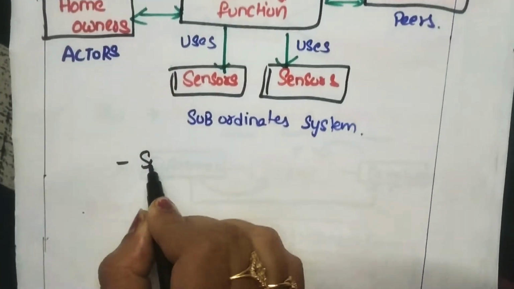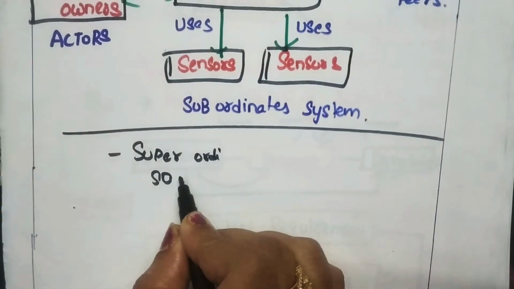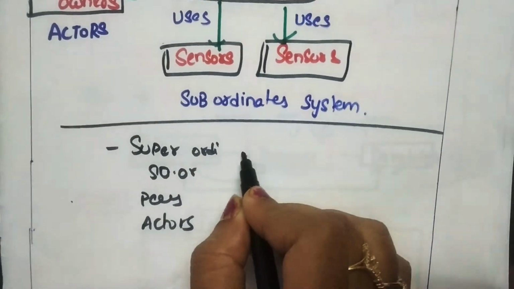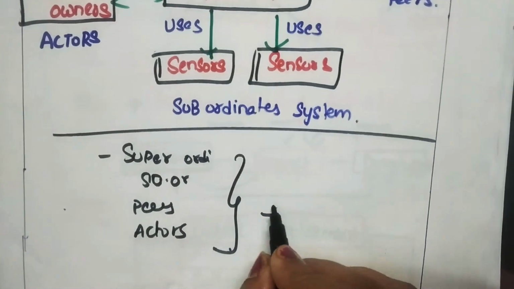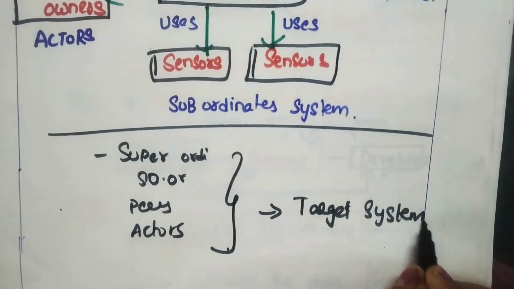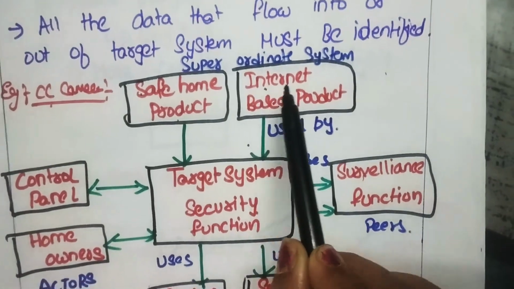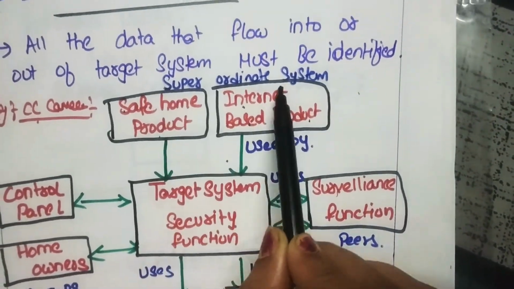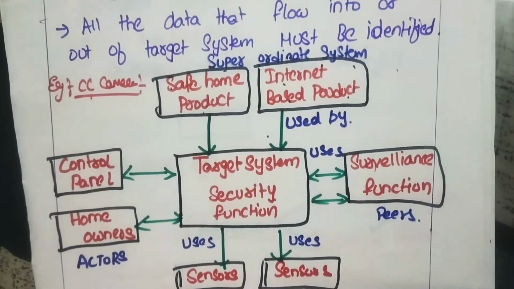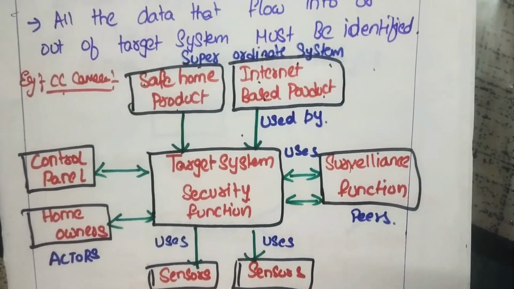See here, superordinates, subordinates, pairs and actors. All these should interact with the target system. The target system, as I told you, is nothing but the output. Let us see, this is the home safe product, an internet based product. These two are the superordinate systems. Everything should interact with the target. So the superordinate uses the target as a high level processing scheme.